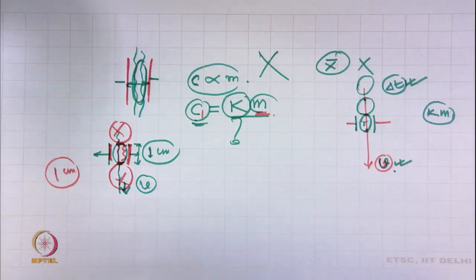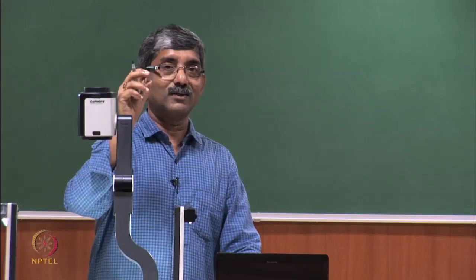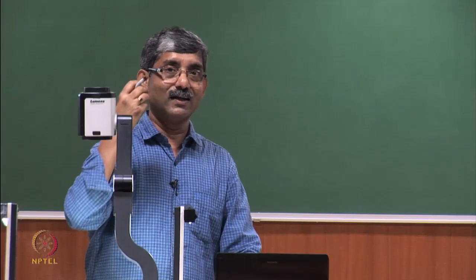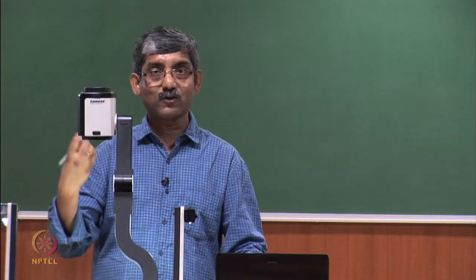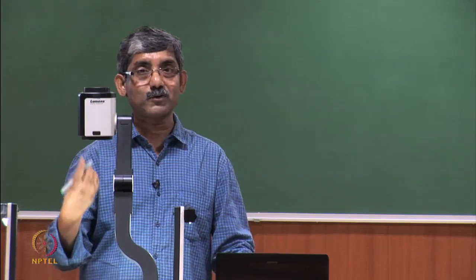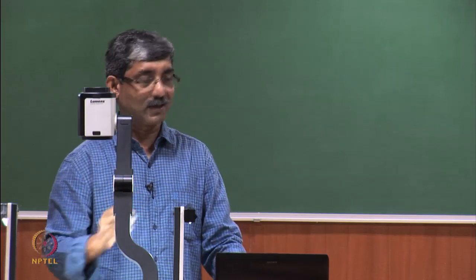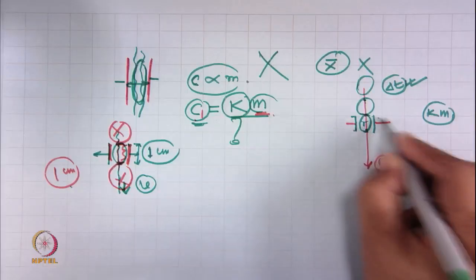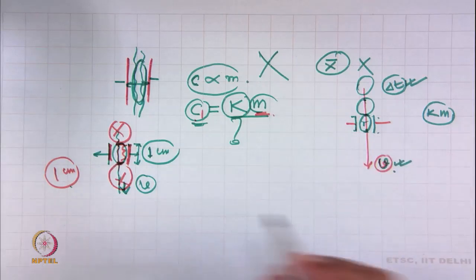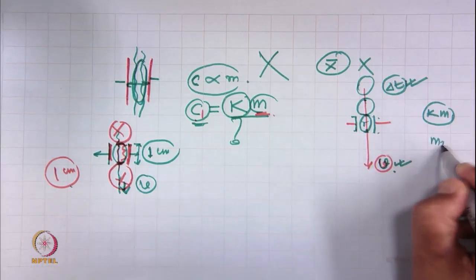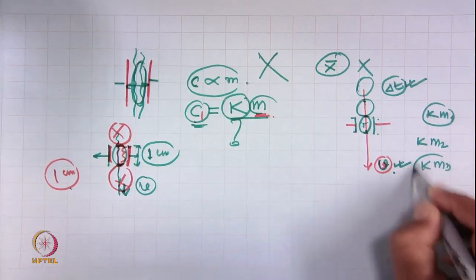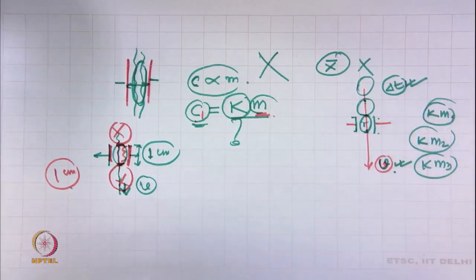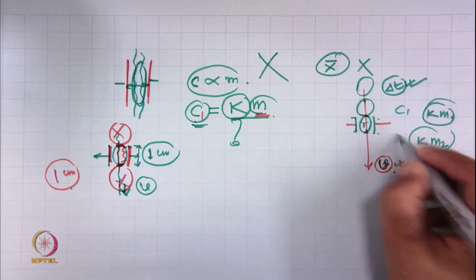Once it takes the data, the software sends the capacitance signal, which is proportional to the mass of 1 centimeter, the length of the capacitor. That mass is say m 2: K m 1, K m 2, K m 3. In this way it keeps sending a large number of data, C 1, C 2, C 3.